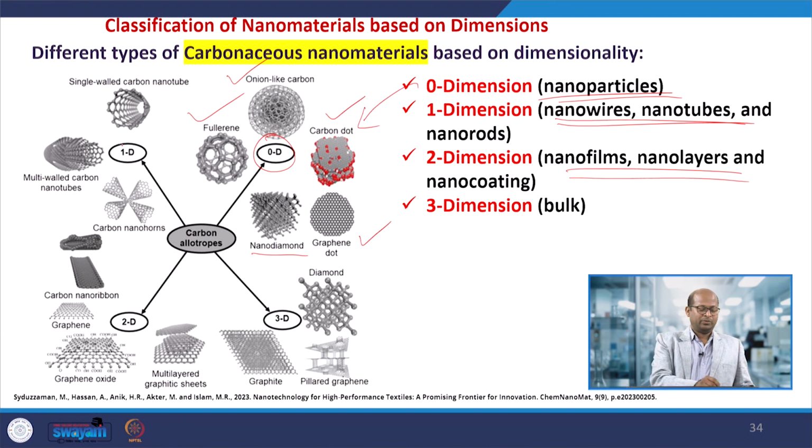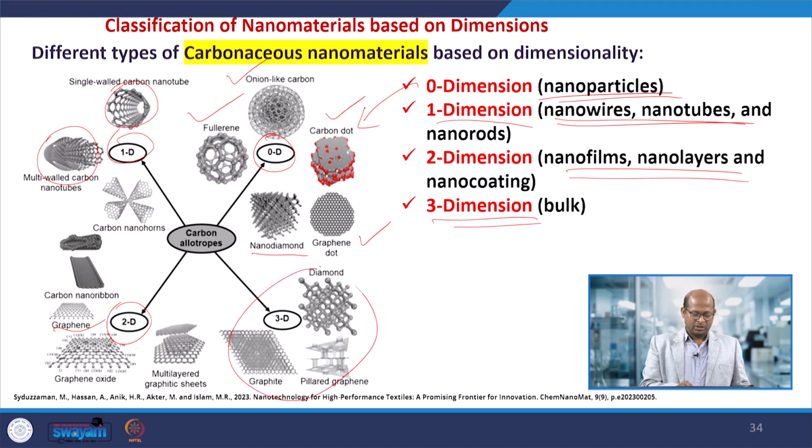Similarly, 1 dimensional materials, as I said, are nanowires and nanotubes. Here you can say multi-wall or single wall carbon nanotubes are 1 dimensional materials. And 2D materials are graphene sheets and graphene oxides, classical examples of 2D materials. And 3D material is bulk material. So graphite consists of graphene, but with multiple layers present. The height or thickness is made of a lot of layers of graphene, that is graphite. So you can say that material is a 3D material.